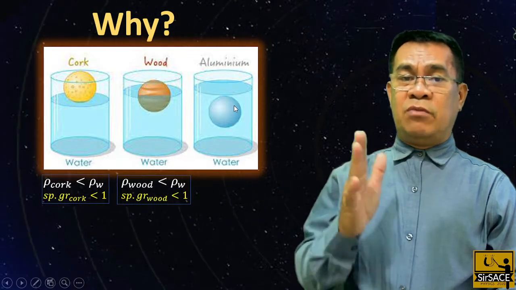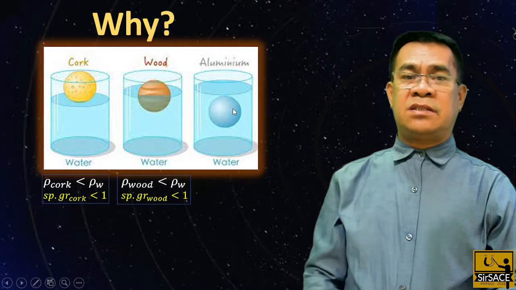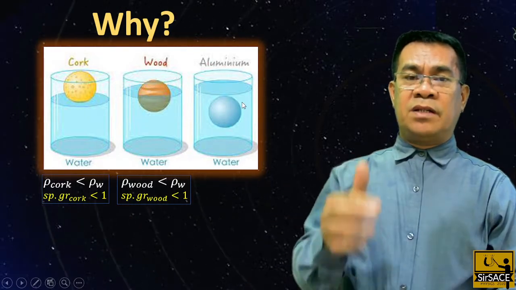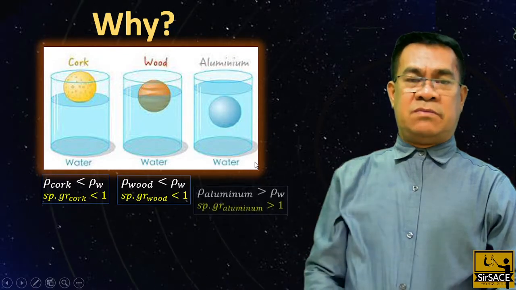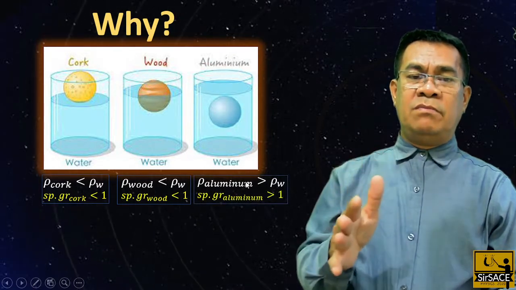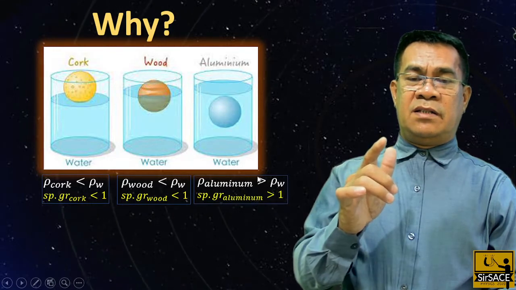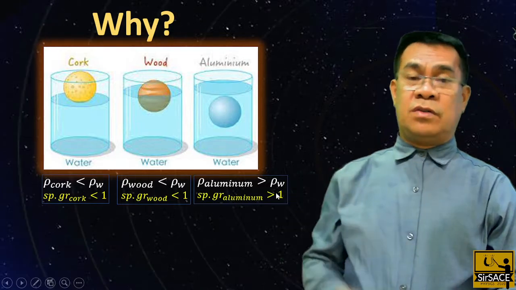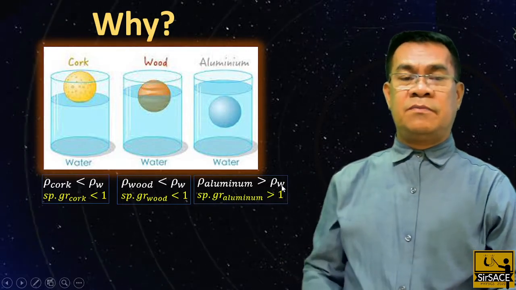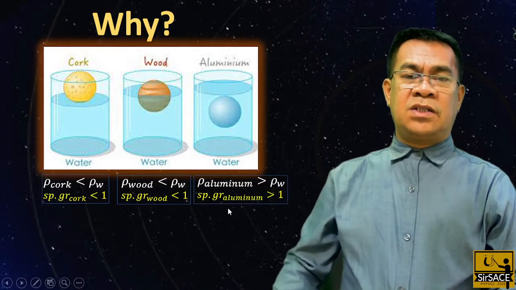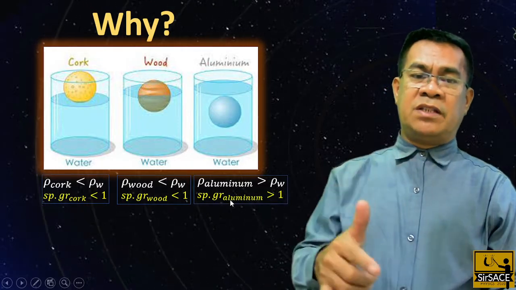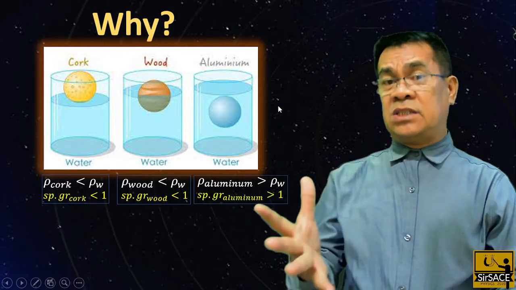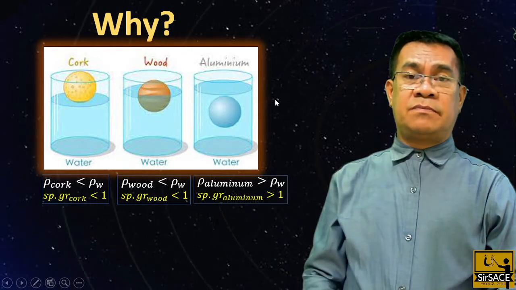But take note that aluminum is completely submerged in the water. So it means that aluminum is dense compared to water, and it's very obvious. The density of aluminum is greater than the density of water, greater than 1000. That is 2.7 times 10 raised to 3. Then it follows that the specific gravity of aluminum with respect to water is also greater than 1. So these are the explanations of this problem.